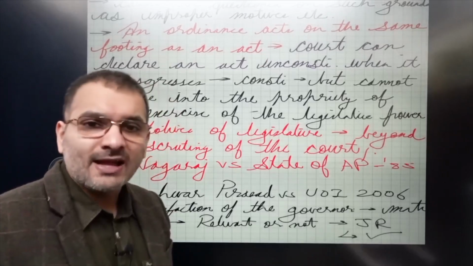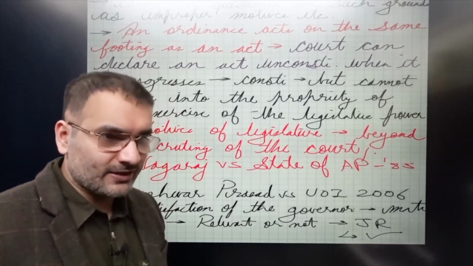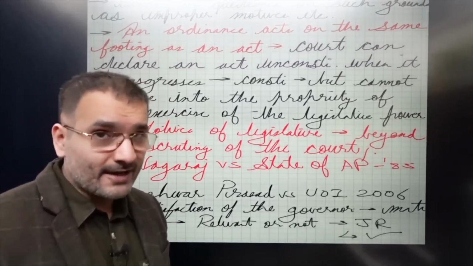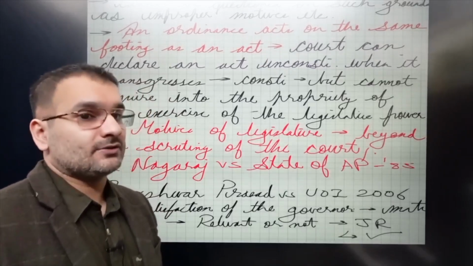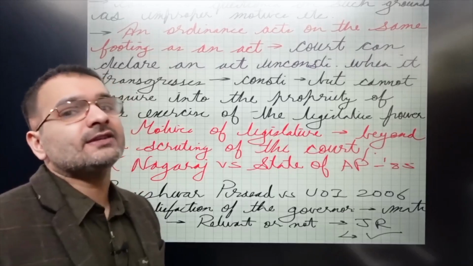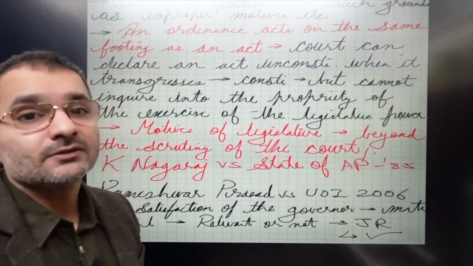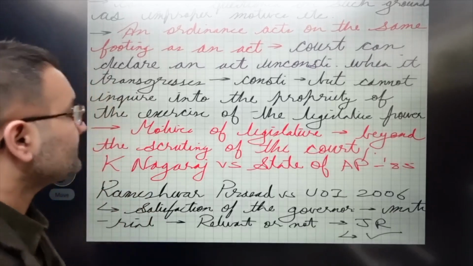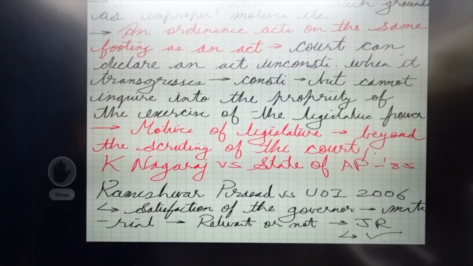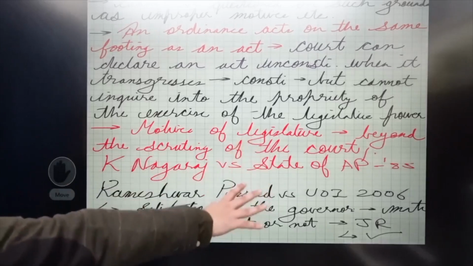But when was the last time, or can the court actually inquire into the motives of the Parliament in passing an act? Well, it can't do so. So if it can't do so in the case of an act, how exactly are we going to do it in the case of an ordinance? That's what it's pretty much saying. Okay? So the motives of the legislature are beyond the scrutiny of the court.